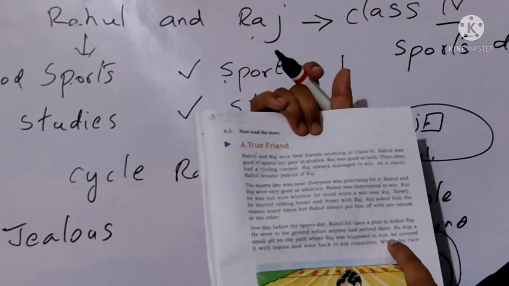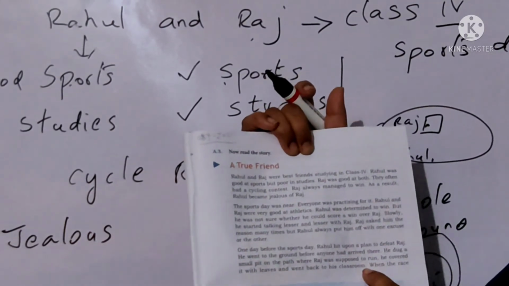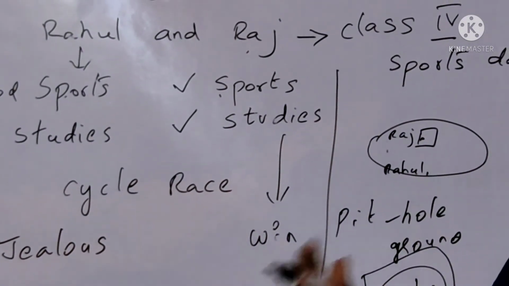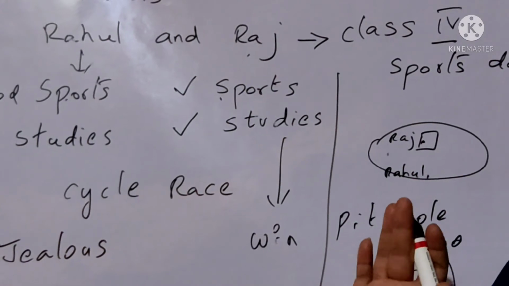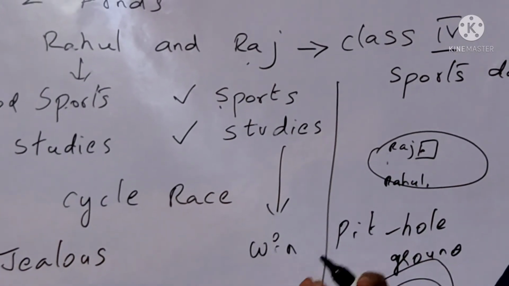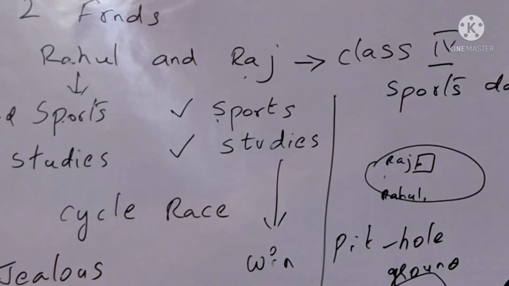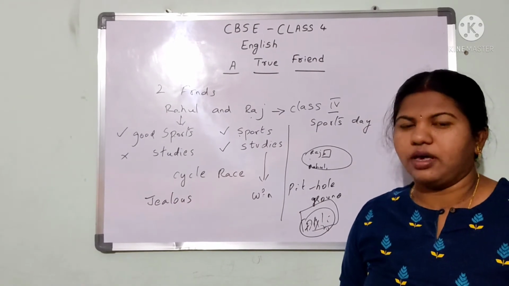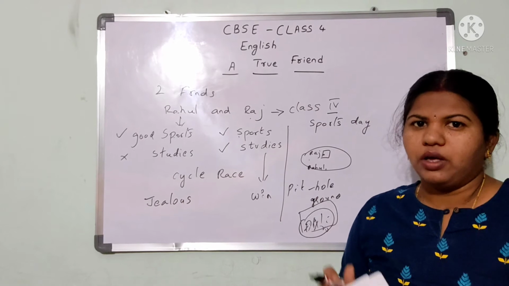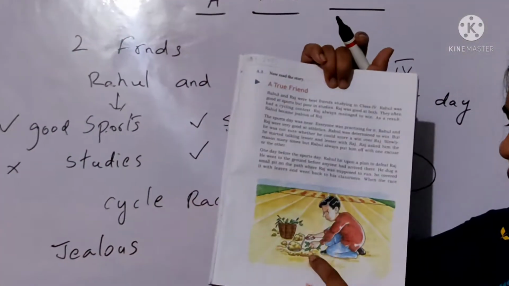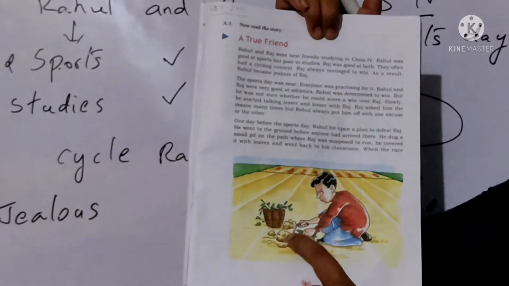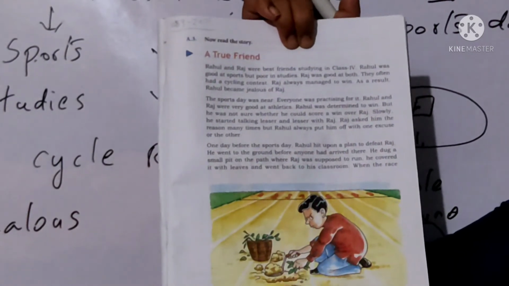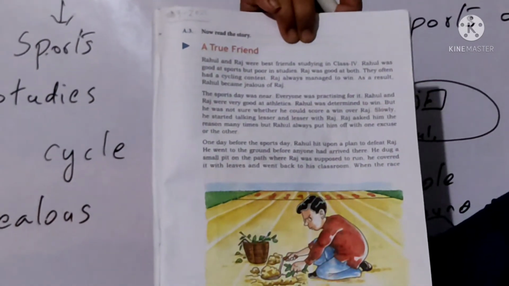Then next. He covered it with leaves and went back to his classroom. So he did this thing, and without saying anything to anyone, he just silently went to his classroom. See, all of you just think for a second whether this is a good thing or a bad thing, children. Yes, it is really a bad thing, and we children should not do like this. It is not at all a good thing. Now see, in this picture you can see he is digging a hole and he is putting all the leaves from the basket into this. Okay, so this is the plan he has made. Then next we will move to the next page, children, that is page number 4.